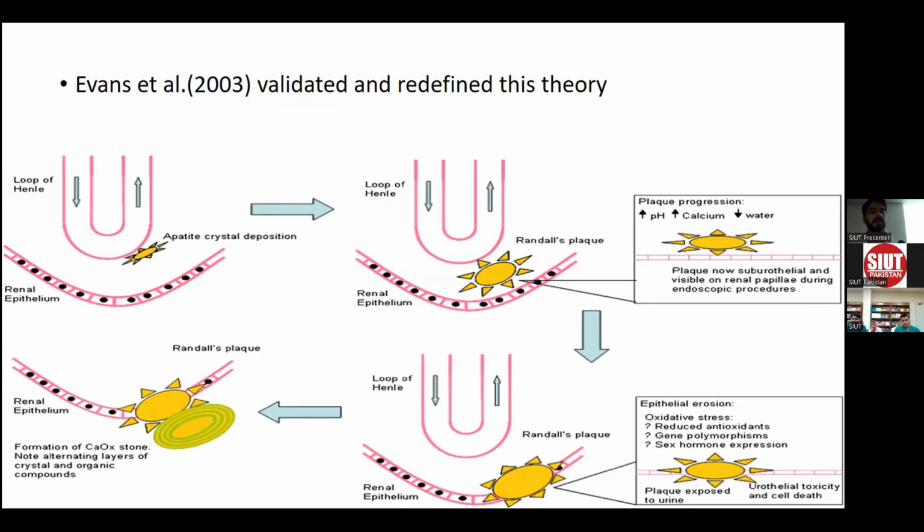In this, initially crystals deposit at the basement membrane of the thin limb of the loop of Henle, and it gradually grows and invades into the interstitium, predisposes to inflammation, and also causes the deposition of more calcium and oxalate crystals, reaching the subepithelial level. Epithelial erosion due to oxidative stress exposes these crystals to the urinary space and causes the aggregation of stones over it, in alternating layers of crystals and organic matrix, which causes the growth of stones.